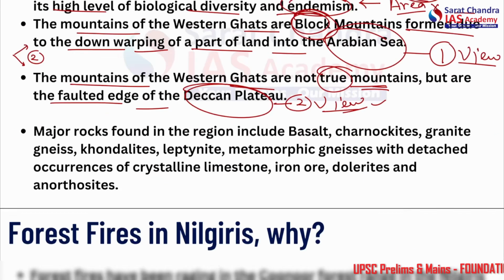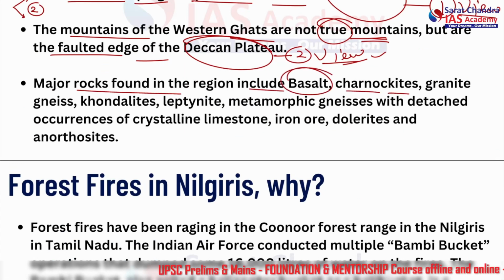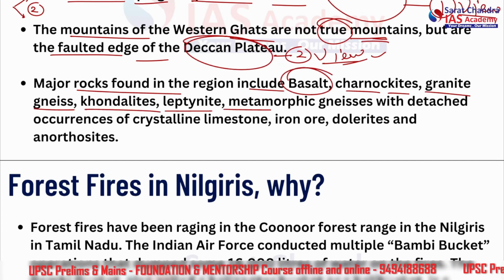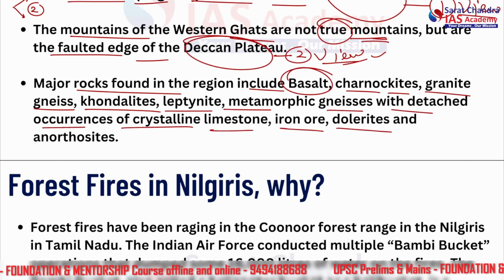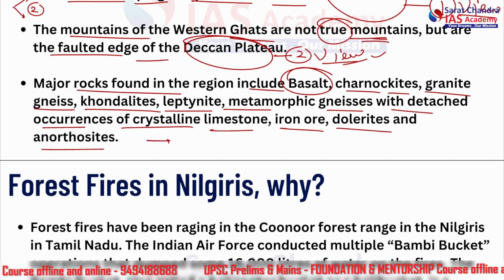Alright, let's see the rock structure. So the major rocks found in the region include the basalt, charnockites, granite, gneiss, khondalites, leptynite, metamorphic gneiss with detached occurrences of crystalline limestone, iron ore, dolerites, and anorthosites. So this is basically about the Western Ghats.